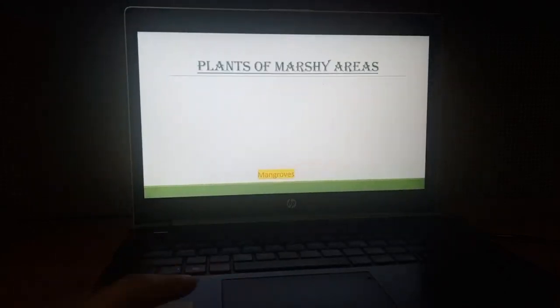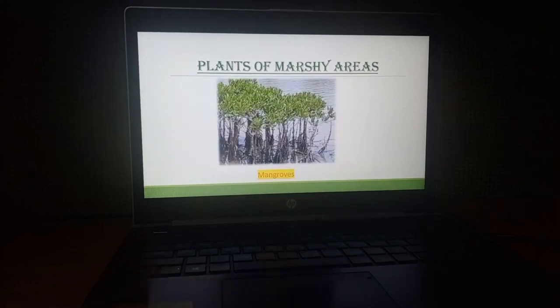Then next, that is very important, the plants of marshy area. Its example is mangrove plants. Because it is a marshy area, the soil is low in air, meaning there is scarcity of gases in the soil. So for breathing, the roots come out of the soil to breathe in the air. Such plants that grow in a marshy area, meaning daldal wala area, are the mangroves.